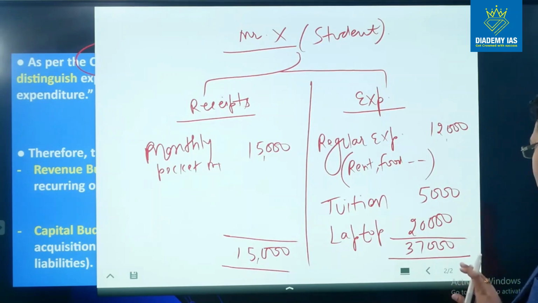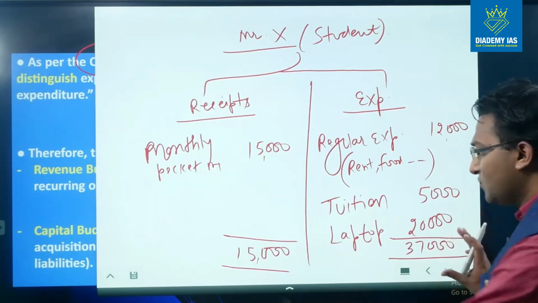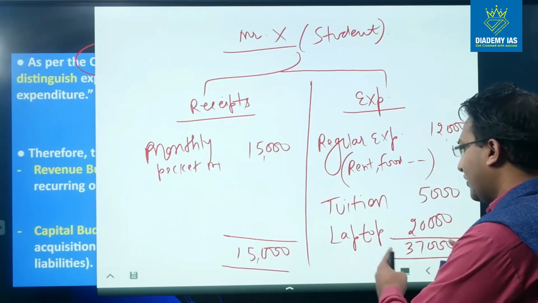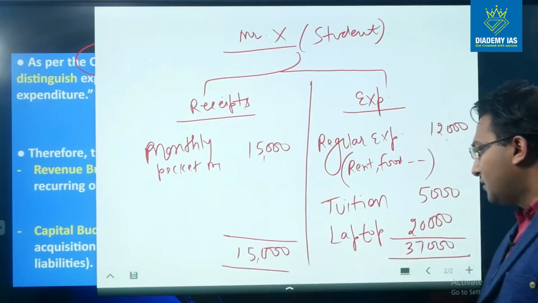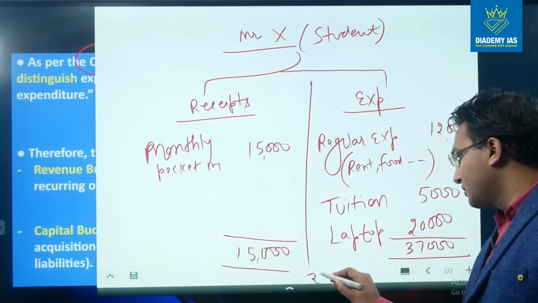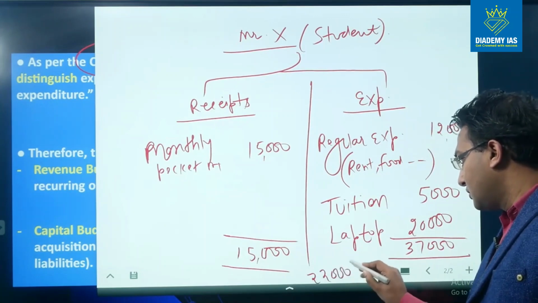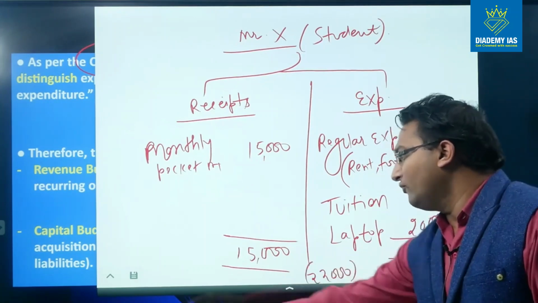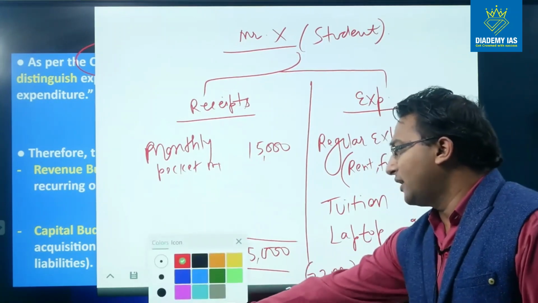That means there is a difference of 37,000 minus 15,000, 22,000 rupees. So there is a difference of 22,000 rupees.